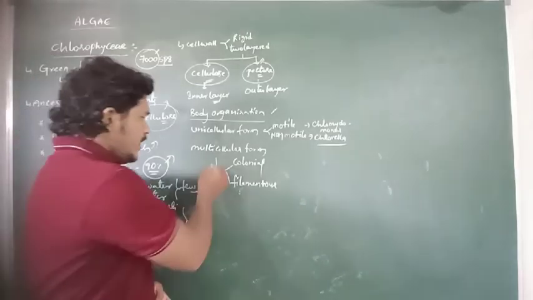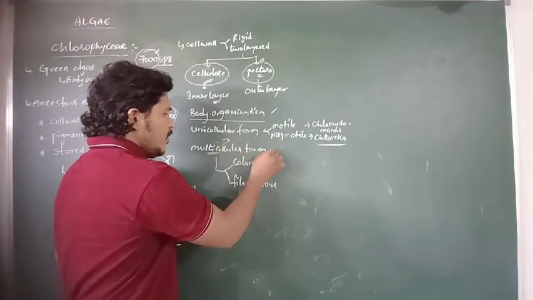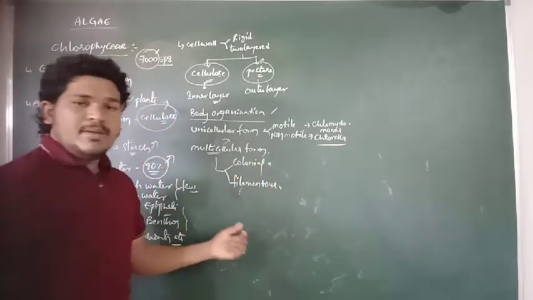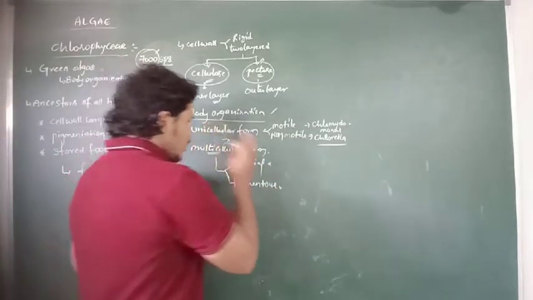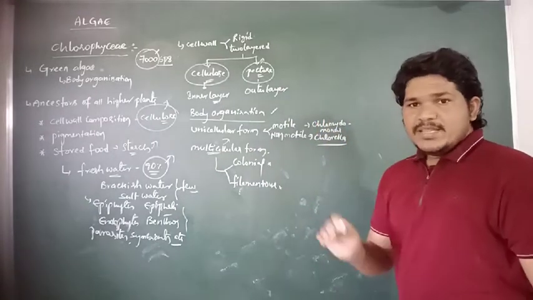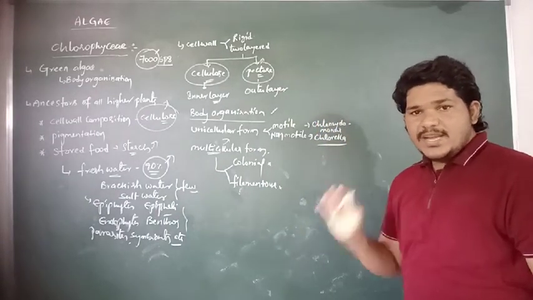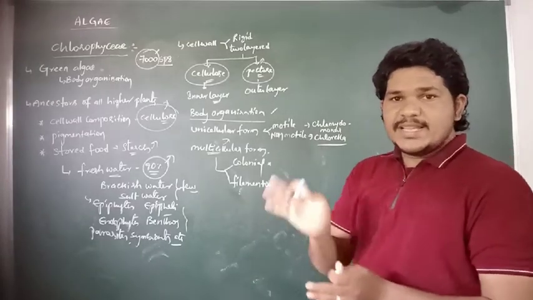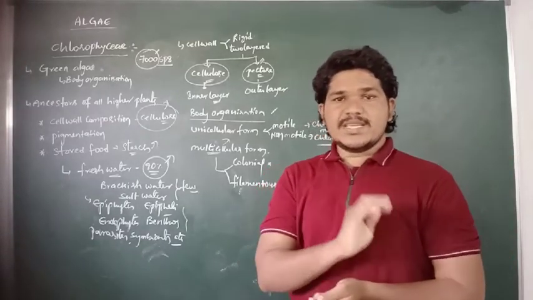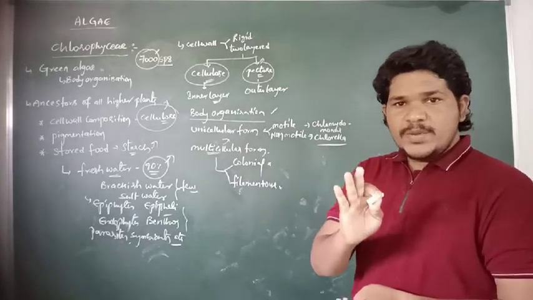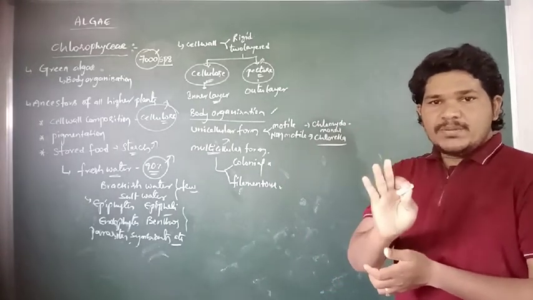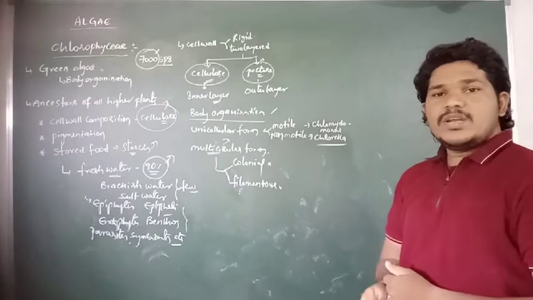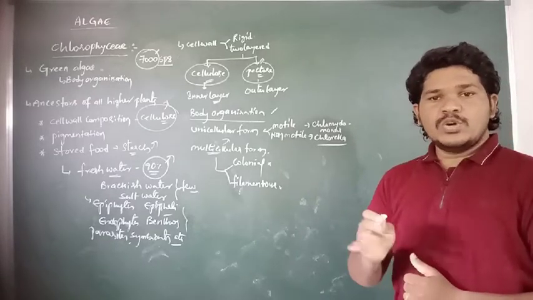And then if we observe the multicellular form of the body organization in the Chlorophyceae, they may be colonial form and filamentous form. In the colonial form of the body organization, their body consists of a number of fixed cells and a division of labor, that is called coenobium. So the coenobium condition also appears in the colonial form of the Chlorophyceae.